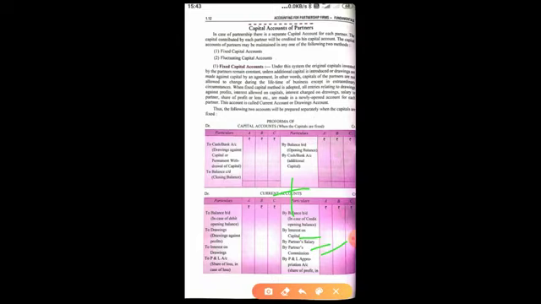It becomes capital account when capitals are fluctuating. See this addition sign. When you merge both accounts, it becomes fluctuating. And when you make separate accounts for capital and current, then it is the method of fixed capital.